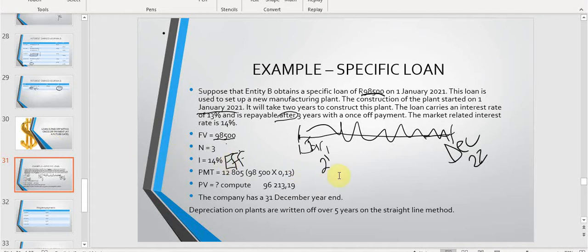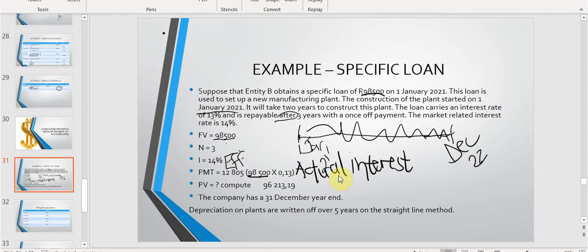Then the payment refers to the interest that is actually paid. So I just call this the actual interest, and the actual interest is the payment that you will type into your financial calculator. That is the total loan amount times the interest rate that is carried by the loan, so it's that 13%. So the effective rate is the market rate, and the payment is based on the actual interest that is paid every year. You will compute your present value, and you will get to a present value of 96,213 and 19 cents.